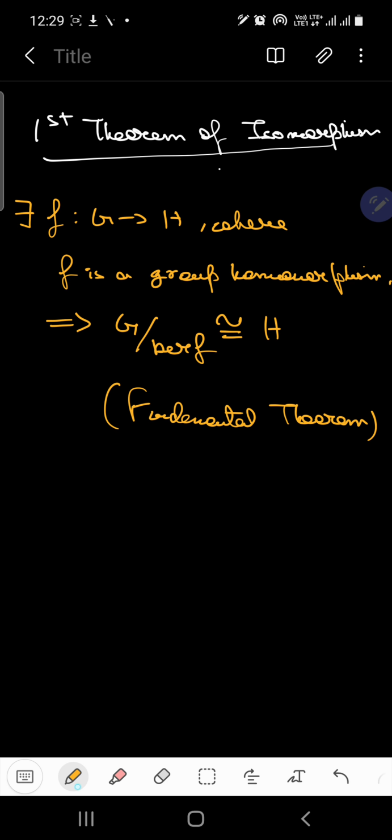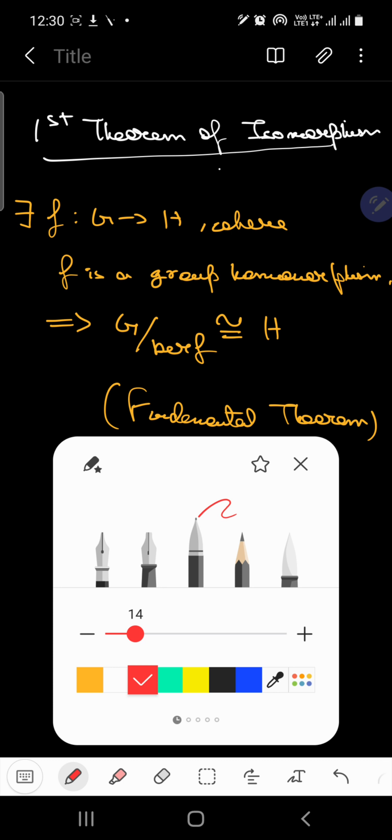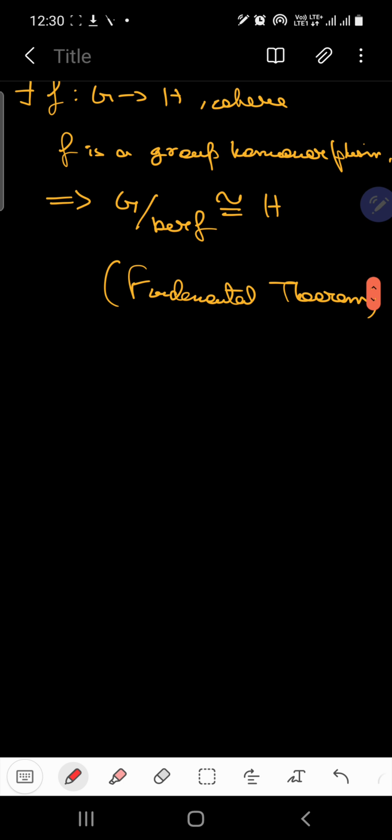Okay. Before moving into the proof of this particular theorem, we first revise some things. First thing, what is a group homomorphism?